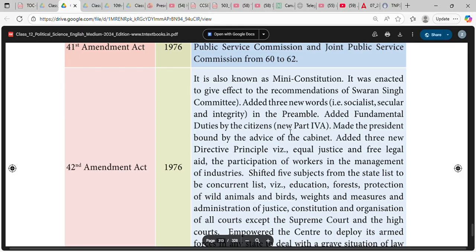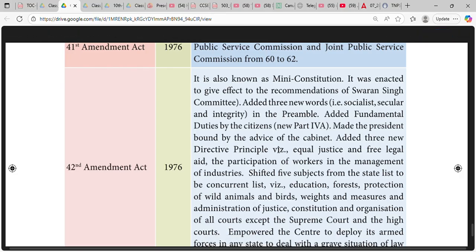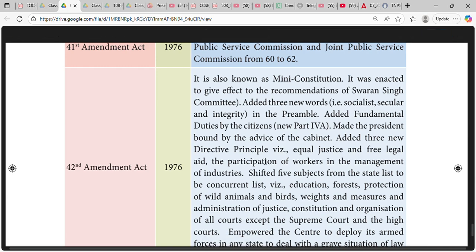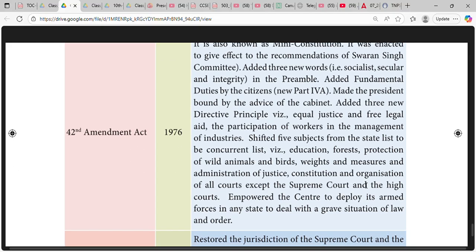New Part 4A made the President bound by the advice of the Cabinet. Added three new directive principles, namely equal justice and free legal aid, and the participation of workers in the management of industries. Shifted five subjects from the state list to the concurrent list, namely education, forests, protection of wild animals and birds, weights and measures, and administration of justice, constitution, and organization of all courts except the Supreme Court and the